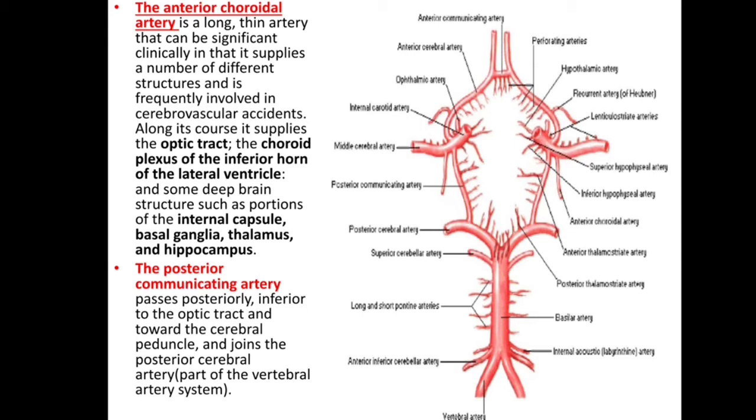And this posterior communicating passes posteriorly, inferior to the optic tract and towards the cerebral peduncle and joins the posterior cerebral artery. This is posterior cerebral. So this posterior communicating joins this posterior cerebral posteriorly and forms part of vertebral artery system. This posterior cerebral is part of vertebral artery system.